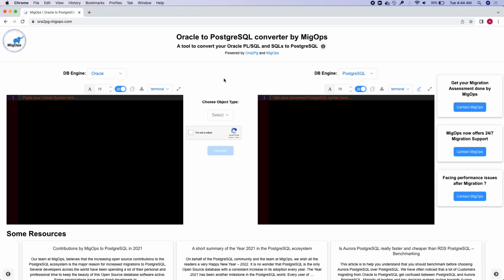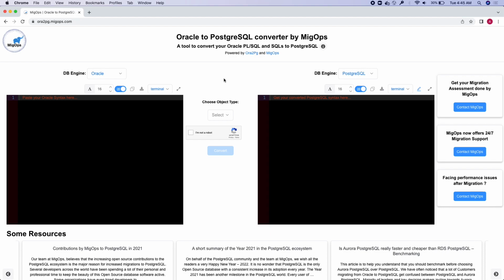To give you a background about how this tool was developed, we must talk about our CTO, Jill Darold. Jill Darold, the CTO of MIGOps, has been successfully maintaining the Oracle to Postgres migration tool called Ora2PG for the past 21 years. Using Ora2PG, combined with our learnings over the past 2 decades in migrations, we have built this tool that is very intelligent. And we are going to maintain this tool forever.